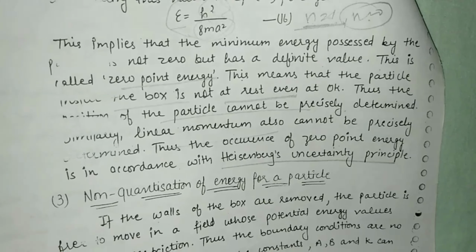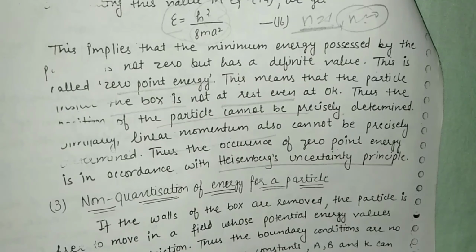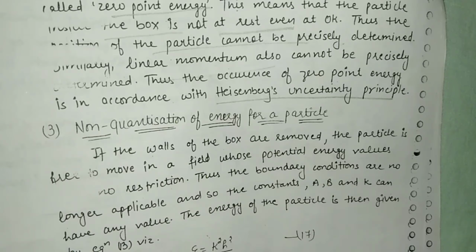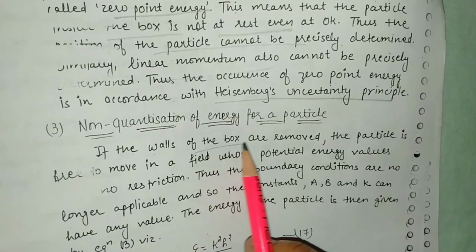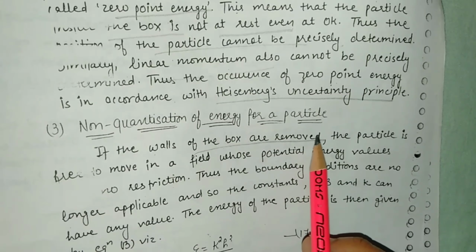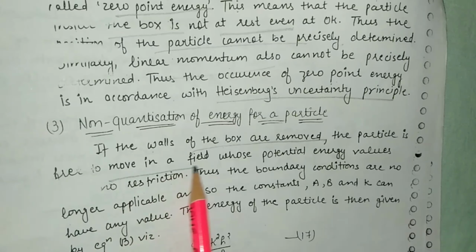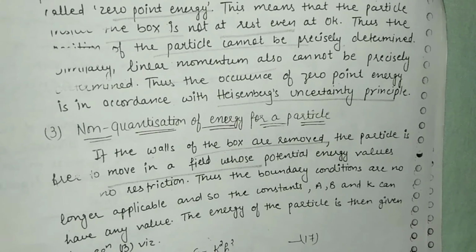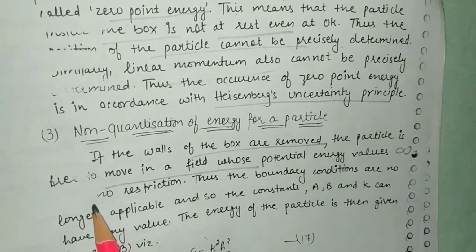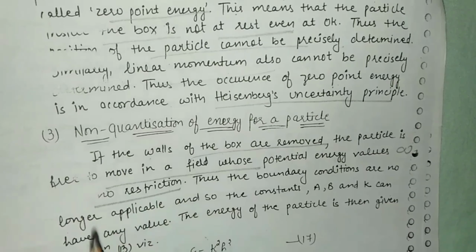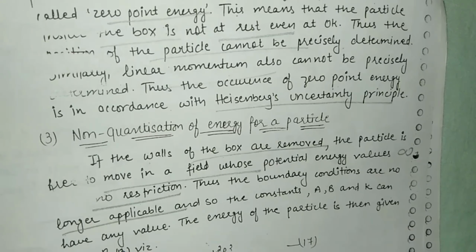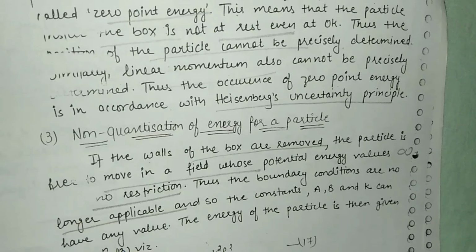As we have discussed the quantization of energy, there is also a case of non-quantization of energy. Quantization of energy means discrete energy levels; non-quantization of energy is observed when the walls of the container are removed. When we remove the walls of the container, the particle is free to move in the field, and the potential energy will be infinity, as we have discussed already. There is no restriction on the movement of the particle, so the boundary conditions are no longer applicable.